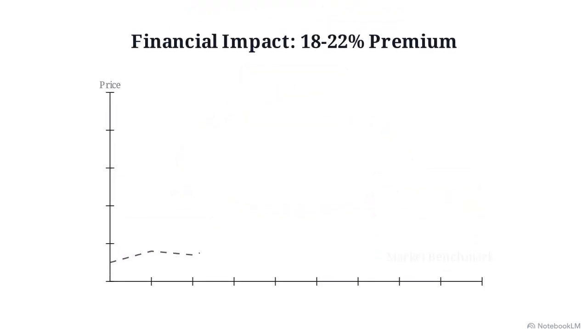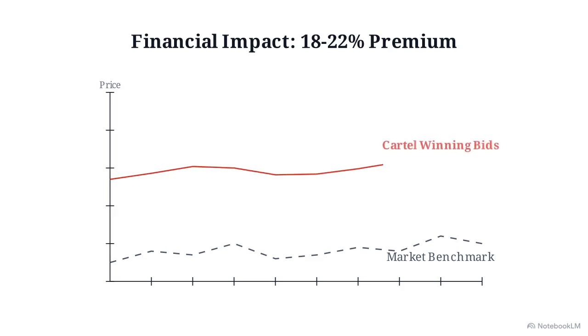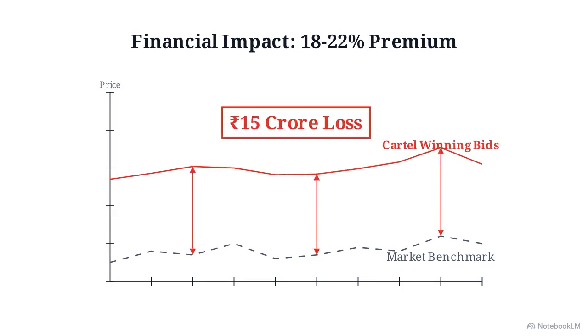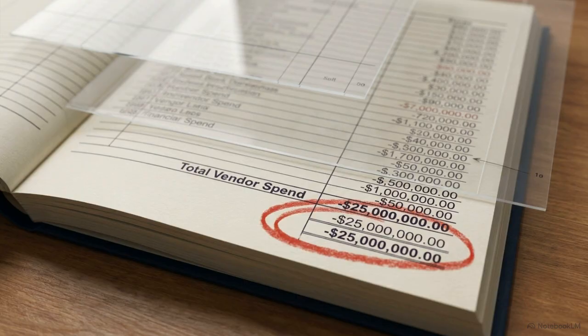The data showed the cost. Winning bids were tracking 18 to 22% above benchmarked market rates for raw steel. The math was specific. Over a 2-year period, this cartelization resulted in a quantifiable loss of 15 crore rupees.